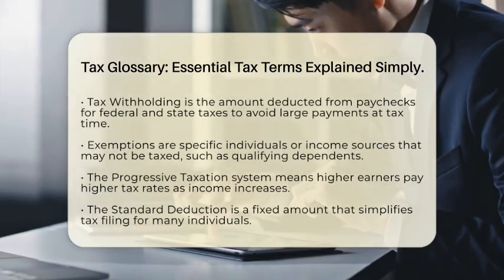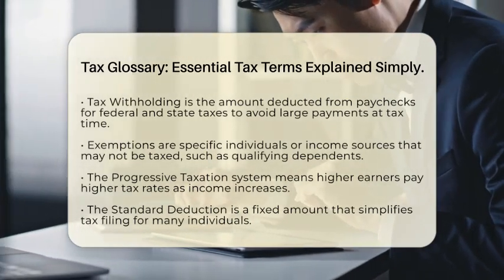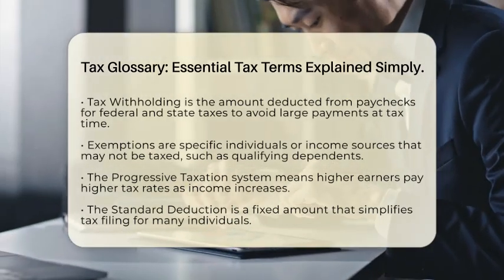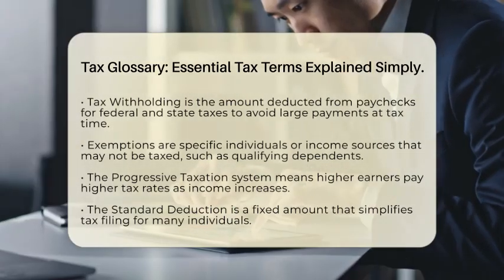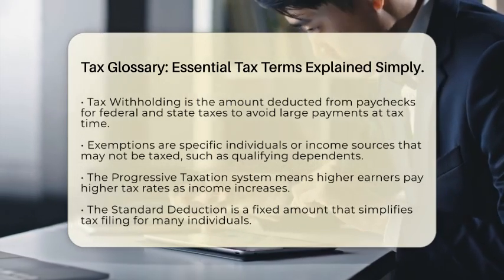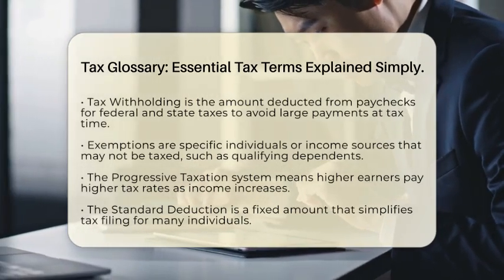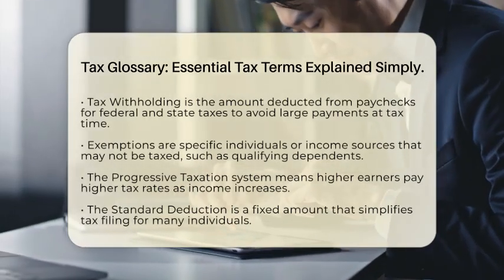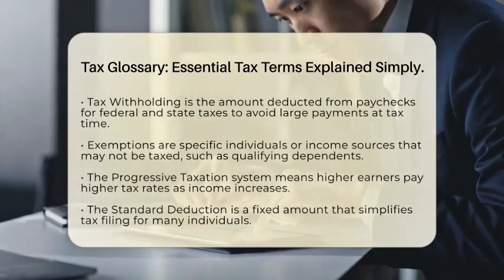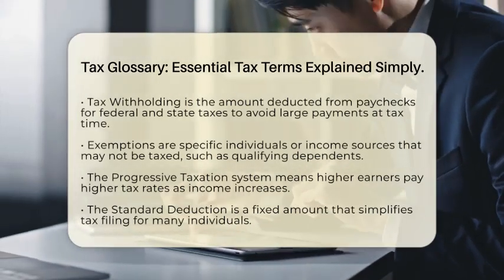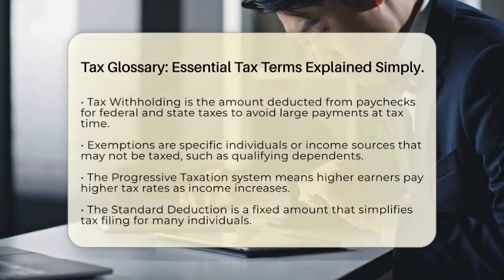Exemptions refer to certain individuals or income sources that may not be taxed. For example, some dependents may qualify for exemptions. The United States uses a progressive taxation system. This means that as your income increases, the tax rate also increases. Higher earners pay a larger percentage of their income in taxes.